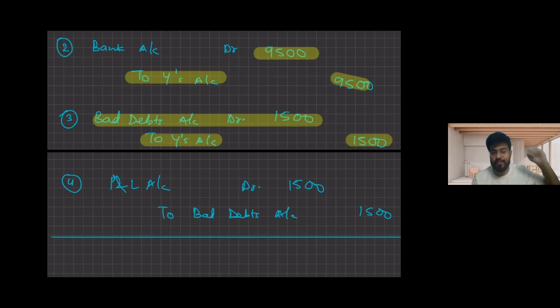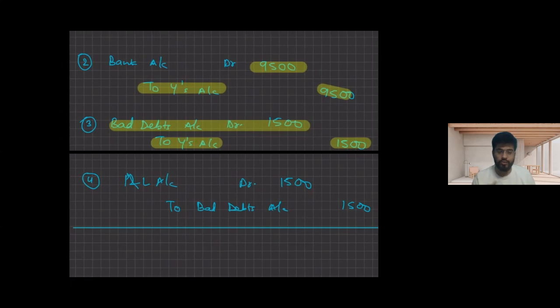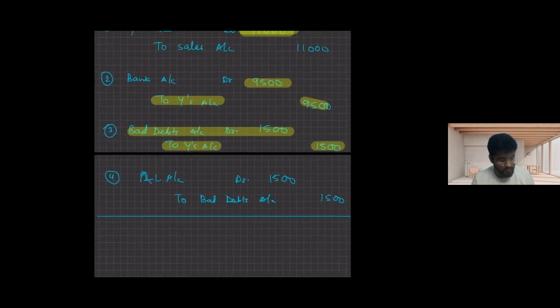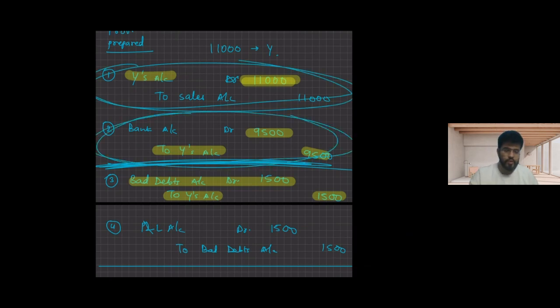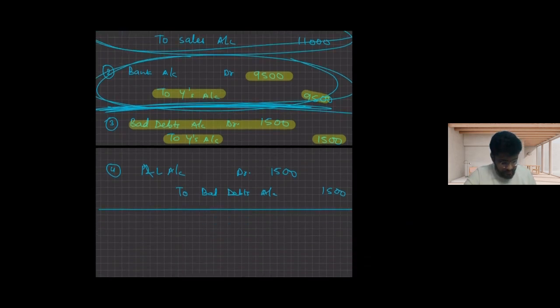Sir, what if we made the provision earlier? So now your bad debts would be only 500. Sir, how? See, the first two entries will be the same. There would be no change in the first two entries. First, we make a sale of 11,000, and bank account debit 9,500 to Y's account 9,500, that we have received 9,500 from Y. The third entry will change over here. Now we know that he's not going to pay me that amount. So I will adjust that amount from the provision. Provision for doubtful debt account will be debited. I had already created a provision of rupees 1,000.